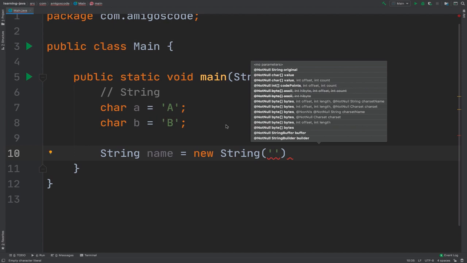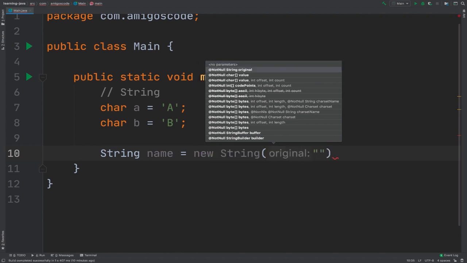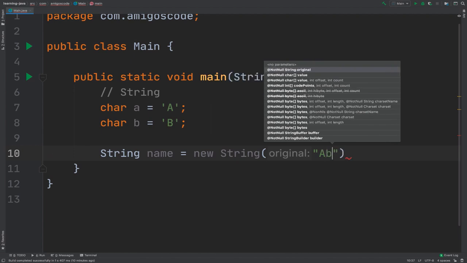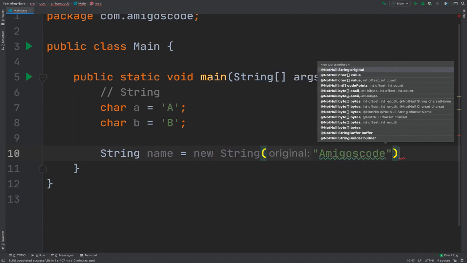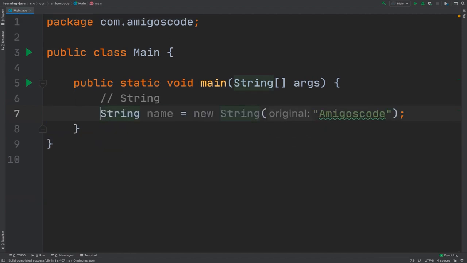With characters we have single quotes, but with strings we have double quotes. And here you can add more than one character. Let me simply say Amigoscode. So now we can have more than one character, whereas a char data type only allows you to have one single value. Let me delete this.